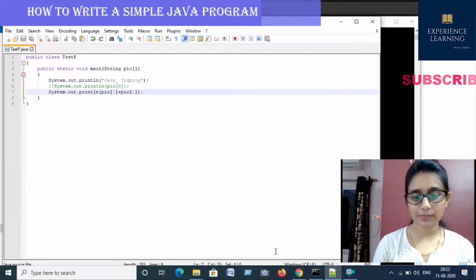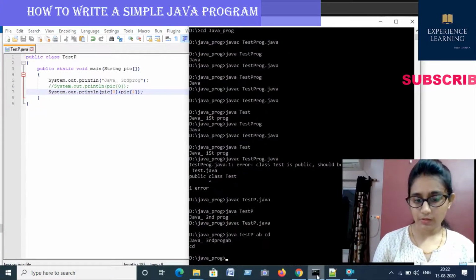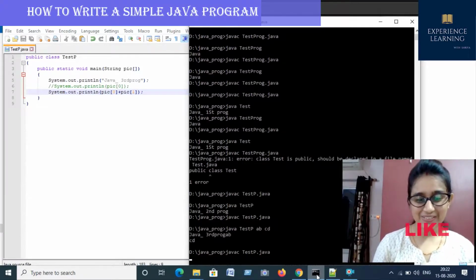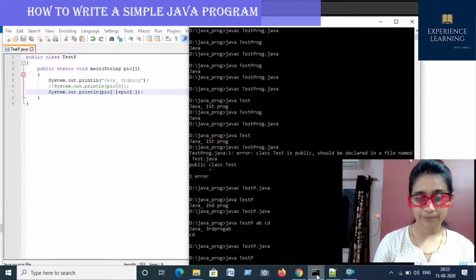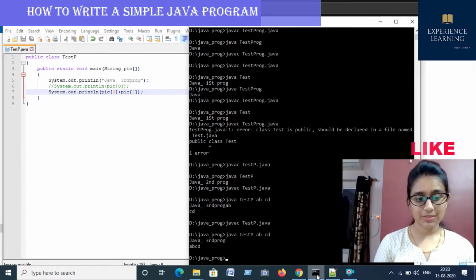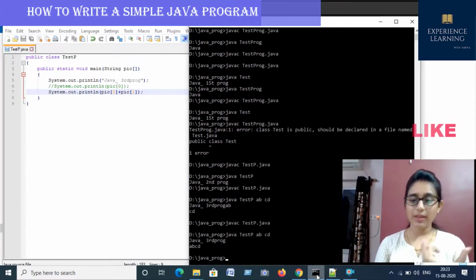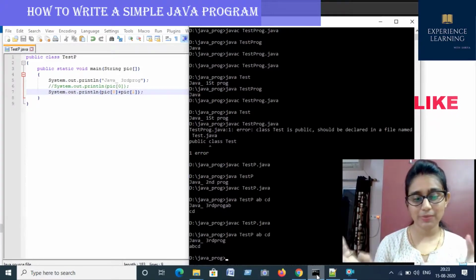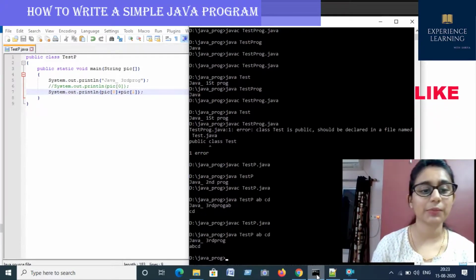What happened? Let's check. Have I saved it now? Probably. A, B, C, D. Let's check what happened. So now AB and CD are concatenated. You can see that AB and CD are concatenated here.